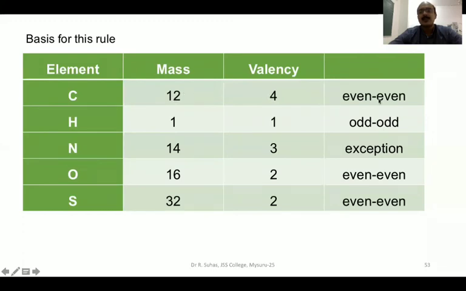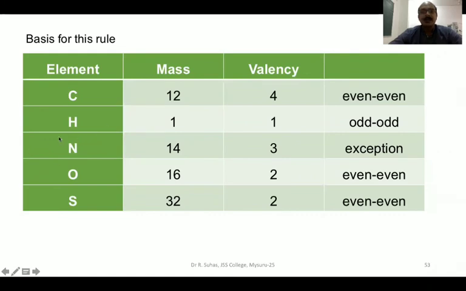So it is even, even. Take up the case of hydrogen, mass is 1, valency is 1, odd, odd. Take up oxygen, mass is 16, valency is 2, even, even. Take up sulfur, mass is 32, valency is 2, even, even. In all four cases, CHOS, you will see that you get either even, even or odd, odd.